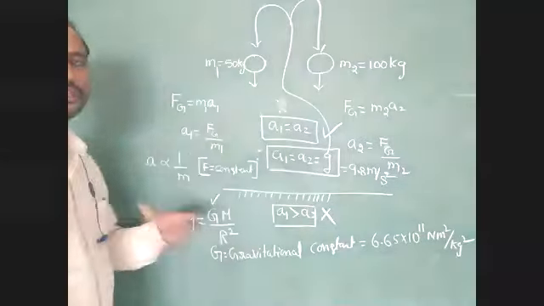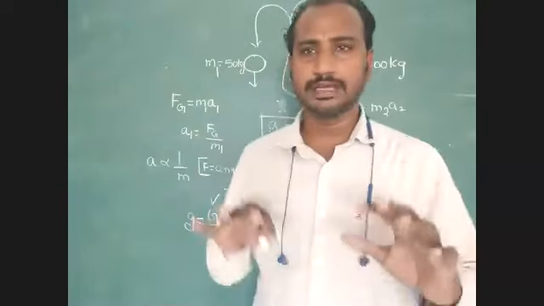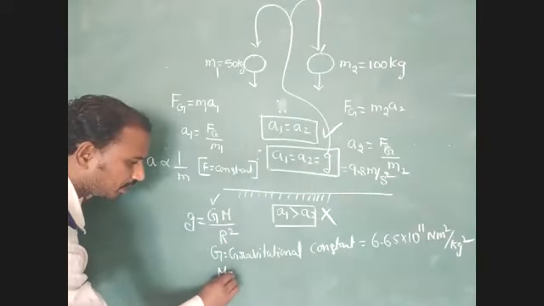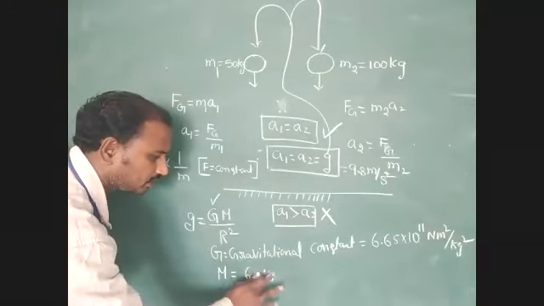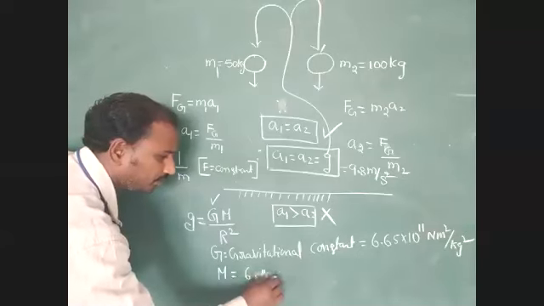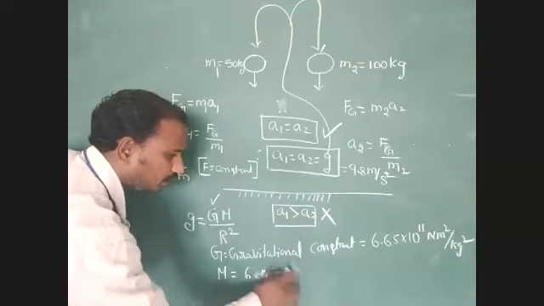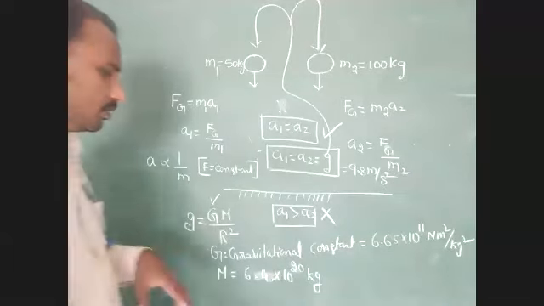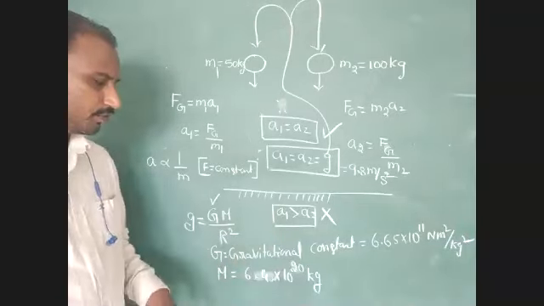And the mass of our Earth, capital M, equal to 6.4 into 10 to the power of 20 kg.